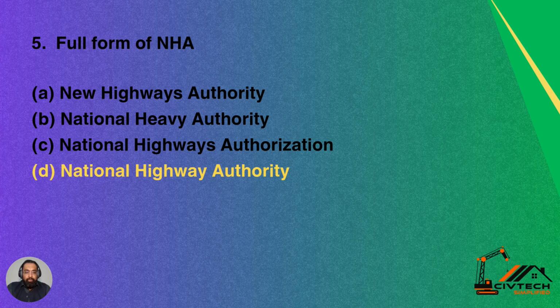Then we have the full form of NHA. What is meant by NHA? This is related to Pakistan, and in India it is called NHAI. But in Pakistan it is called NHA. Option A is New Highways Authority. Option B is National Heavy Authority. Option C is National Highways Authorization. Option D is National Highway Authority. So option D is the correct answer, National Highway Authority.